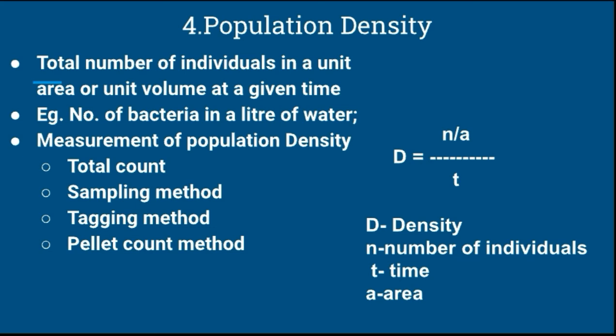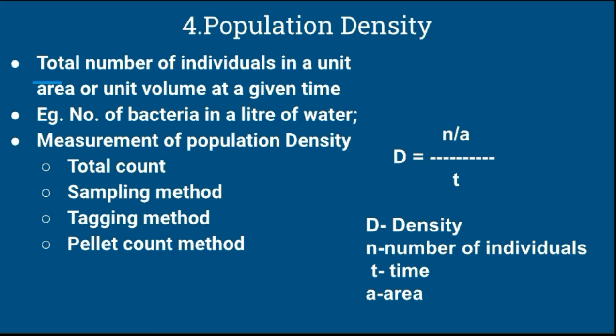The last method is the pellet count method. In this method we collect only fecal pellets in one particular area. After that we calculate how many types of animals are present in that area. We generally use the pellet count method for wild animals, because we cannot capture them easily.